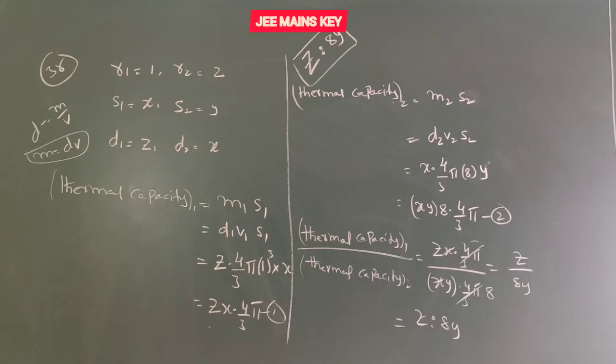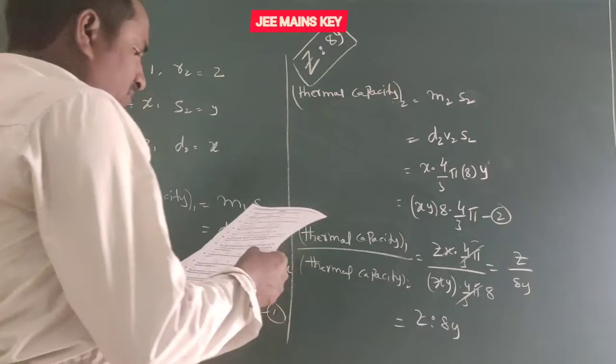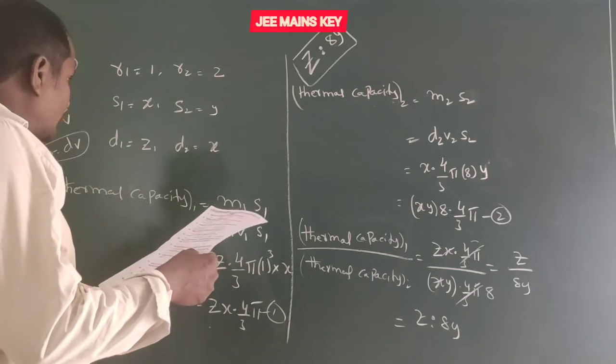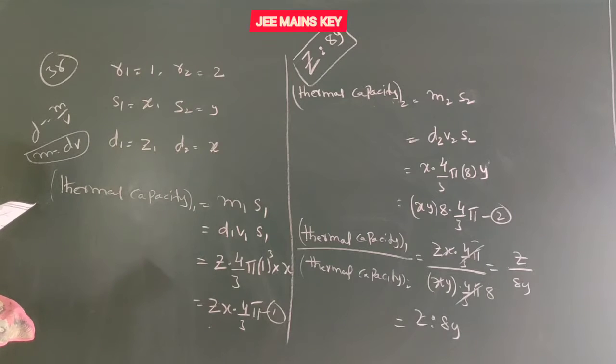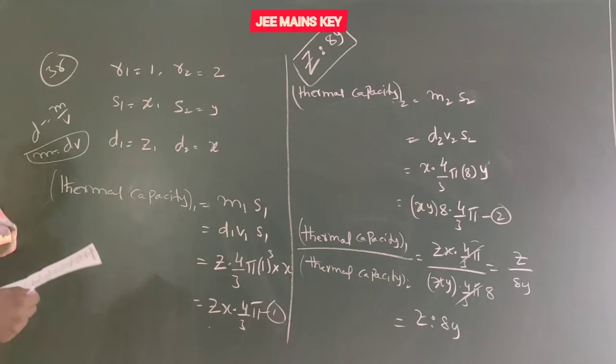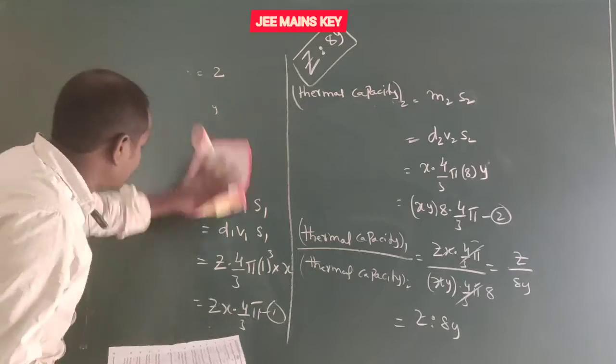Next, question number 37. Two liquids at temperatures 60 degrees Celsius and 20 degrees Celsius respectively have masses in the ratio 3:4 and specific heats in the ratio 4:5. They are mixed together, then what is the resultant temperature?